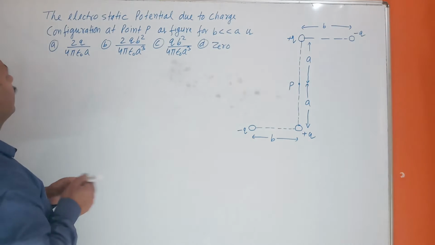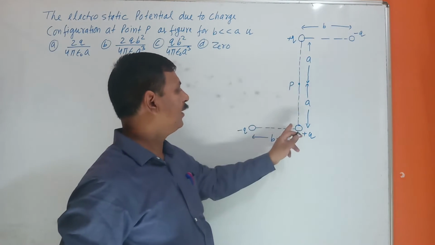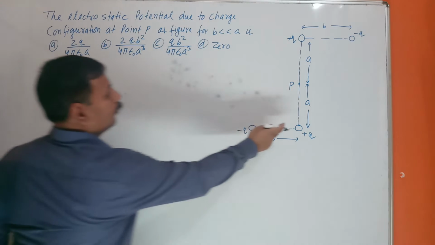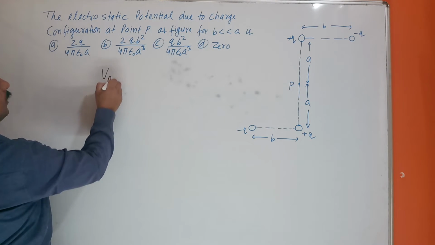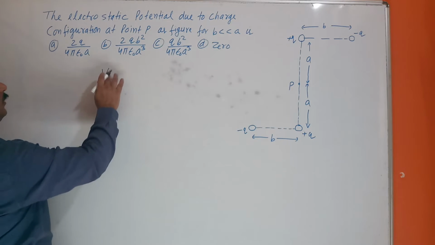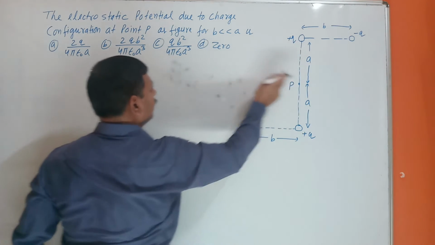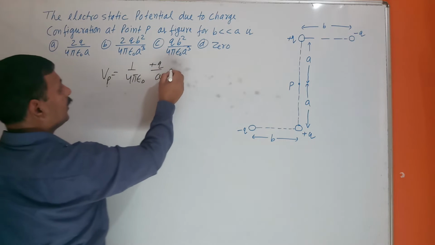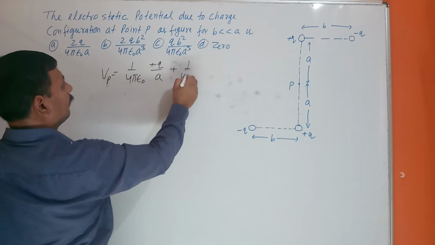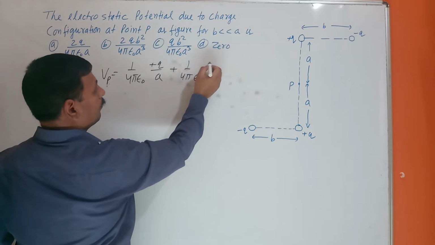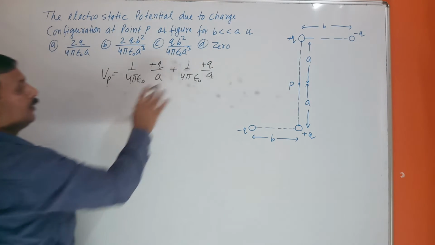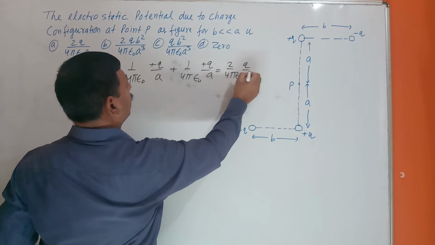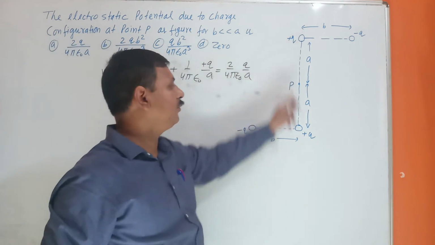Remember, so see, firstly I am going to find the potential at P due to plus Q. Both are positive charges. The potential due to positive charge at point P: one positive charge is there, 1 upon 4 pi epsilon naught plus q upon A. Second positive charge, 1 upon 4 pi epsilon naught plus q upon A. So you can see 2 upon 4 pi epsilon naught q upon A. This is due to these two positive charges.